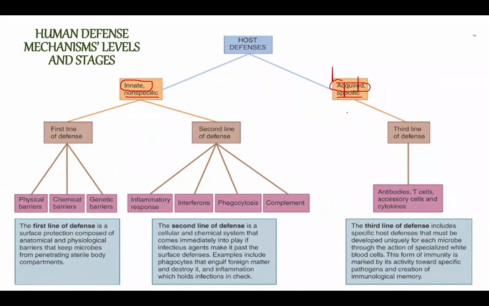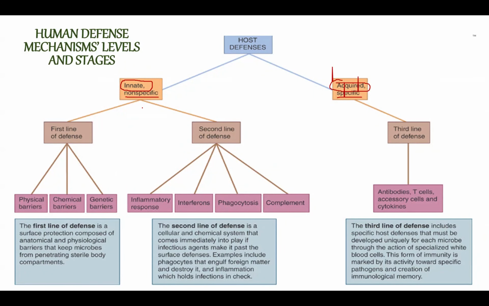It means that this defense mechanism will be created after there is infection, after we have the disease, or maybe after we get vaccination or immunization. So vaccination, immunization will also provoke this specific immune system. Therefore, it is called acquired.